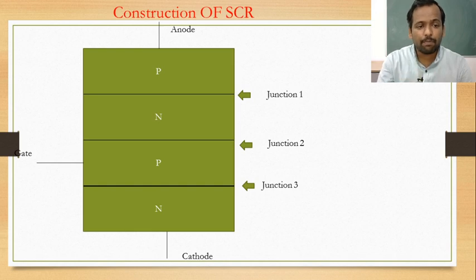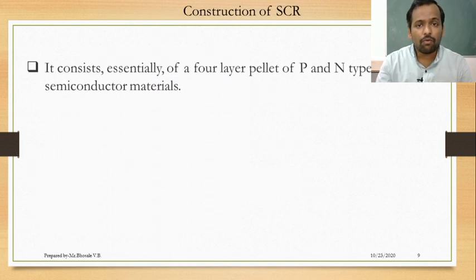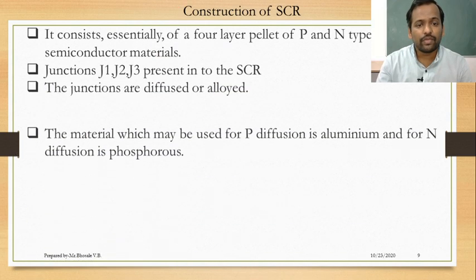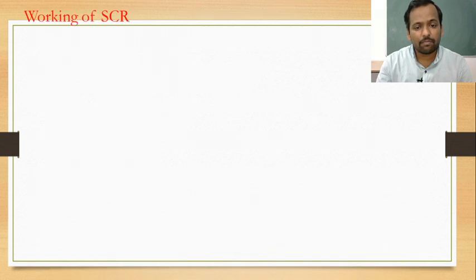Means by applying a positive pulse to the gate, we can turn on the forward biased SCR. That is, the current flowing through the SCR, or the turning on of the SCR, depends on the gate terminal. Now, after the construction, we see the working of the SCR.